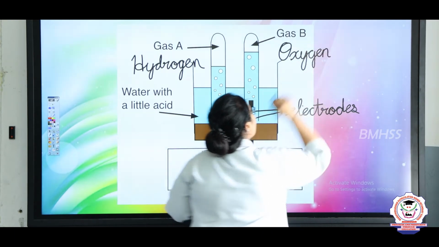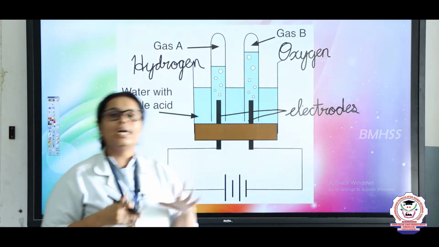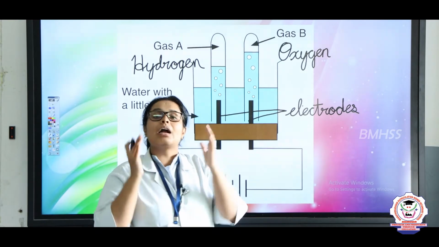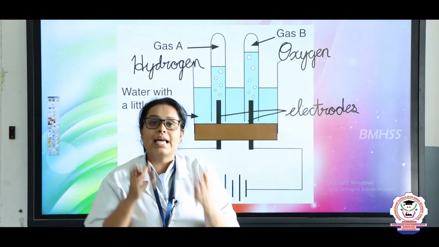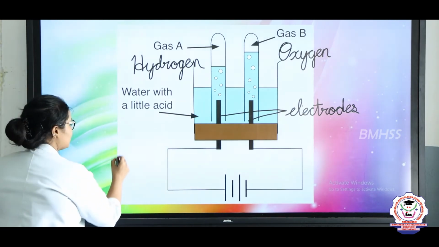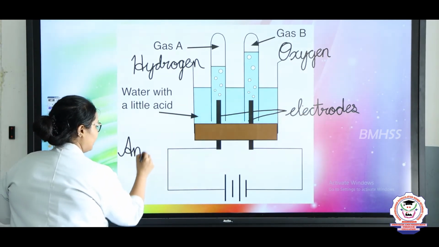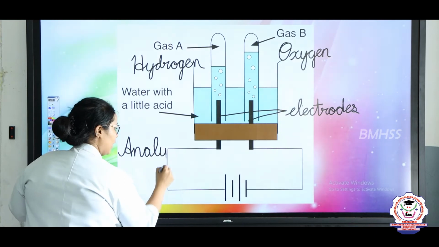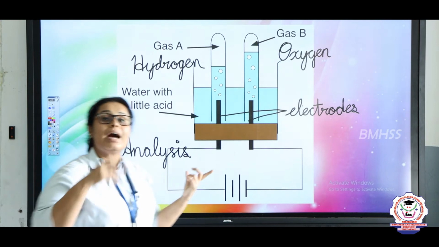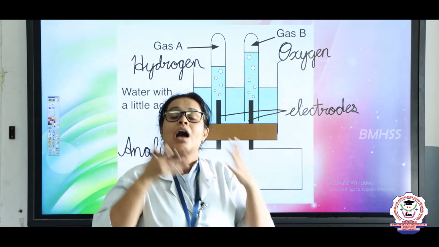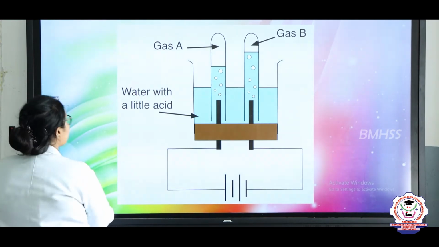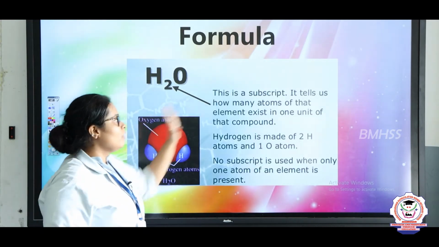Okay. So here what we are doing? Here we are doing the analysis of water. So children, analysis means when a compound is broken into its elements, that process is known as analysis. What is that process? Analysis. A-N-A-L-Y-S-I-S. Okay? Analysis means you are analyzing, you are deeply thinking about how this compound is being made, right? Yeah, very good.